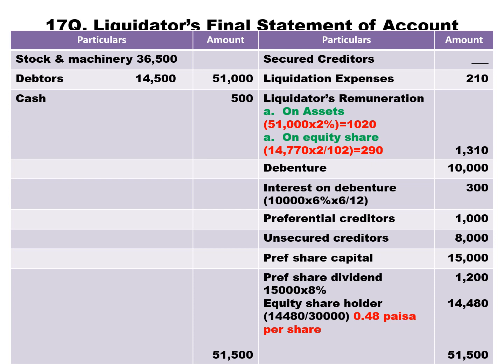Remuneration ನಂತರ ನಾಲ್ಕನೇ ಪಾವತಿ, the fourth order of payment is debenture 10,000. You need to pay with interest 300. So 10,000 into 6% into 6 by 12, 6 ತಿಂಗಳು ತಡವಾಗಿ ಕೊಟ್ಟಿರೋದು. You have paid 6 months late, so interest is 300. Then you need to pay preferential creditors tax 1,000, unsecured creditor 8,000 given in the balance sheet.